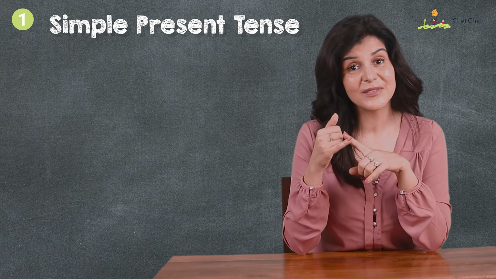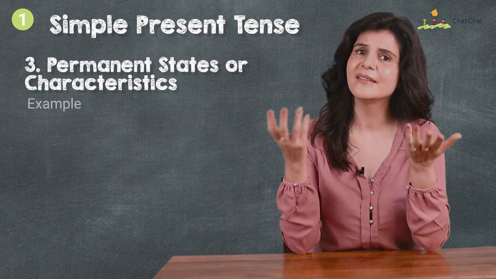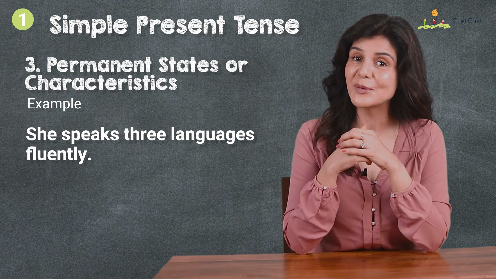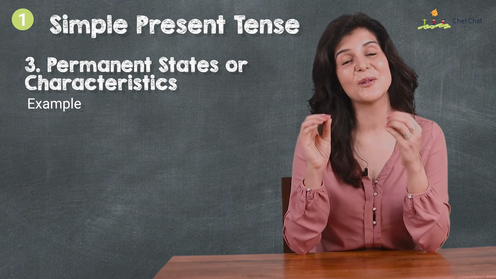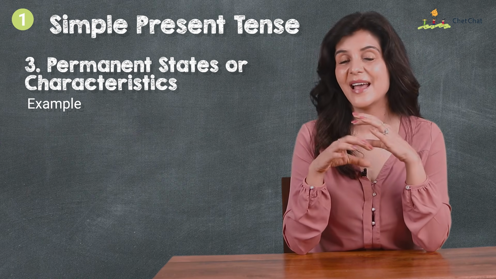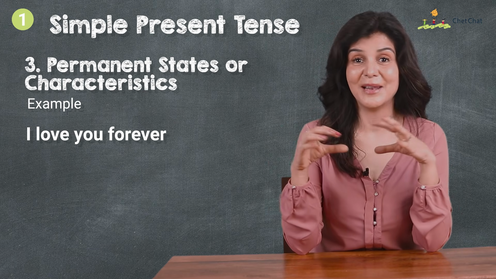The 3rd usage of the simple present tense is for permanent states or characteristics. Example, she speaks 3 languages fluently. I love you. I really do. But notice how this is always said in simple present tense. A permanent state. I love you forever, not I am loving you.